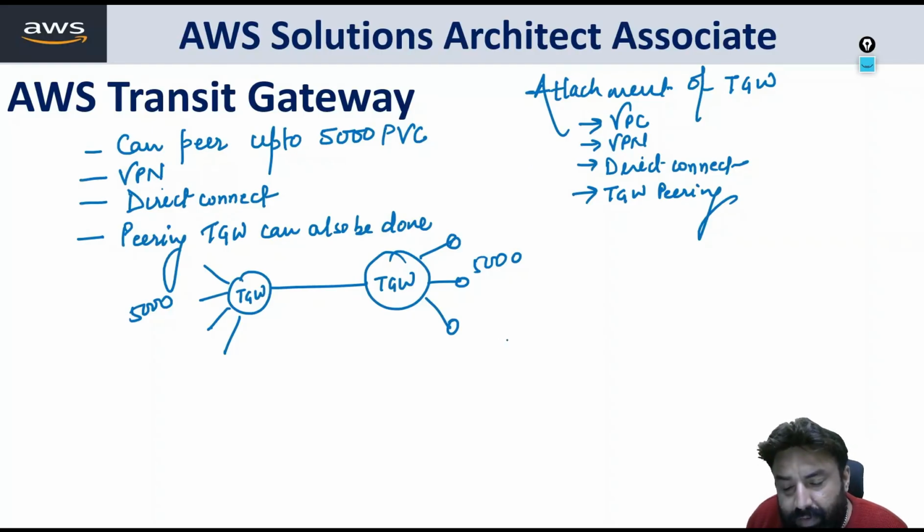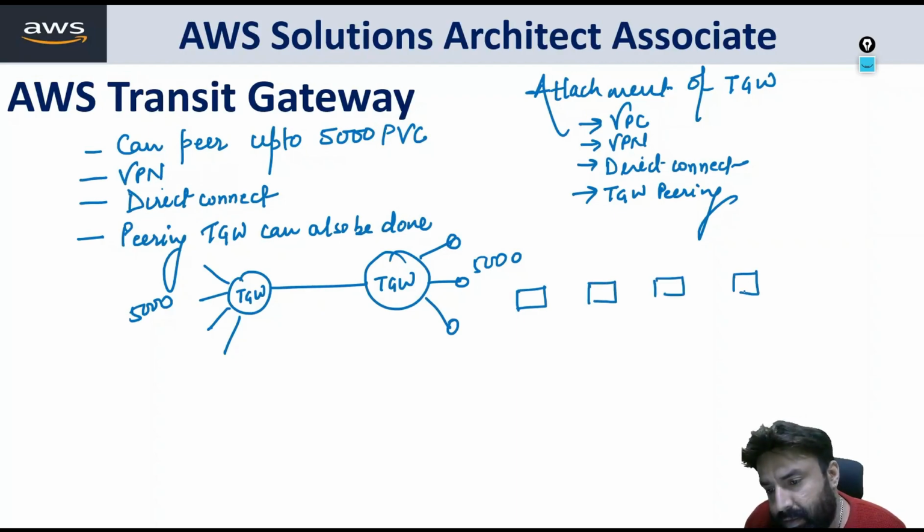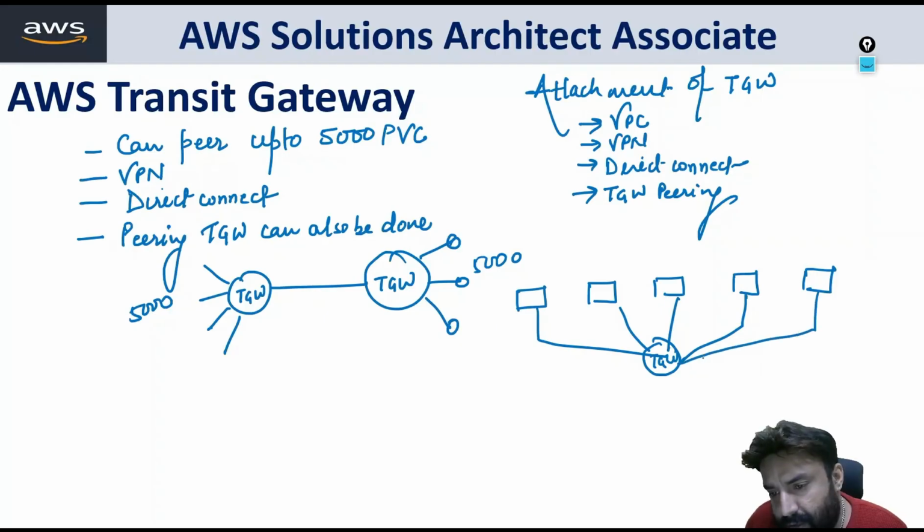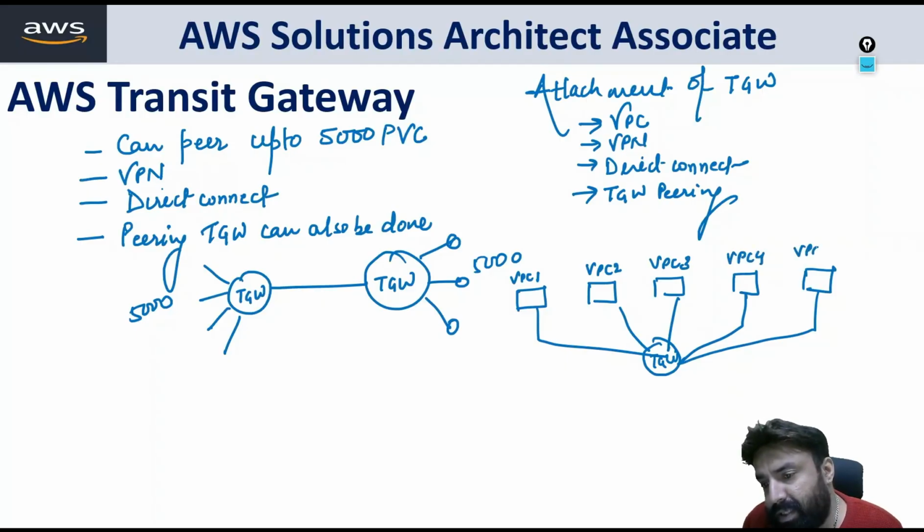So how will transit gateway act? Let's say there are these VPCs. You just create one transit gateway and you can attach all the VPCs like this. So this is VPC 1, this is VPC 2, this is VPC 3, this is VPC 4, and this is VPC 5.